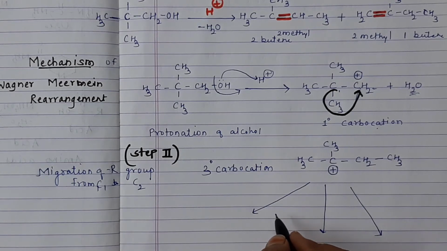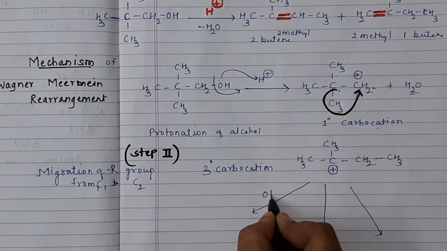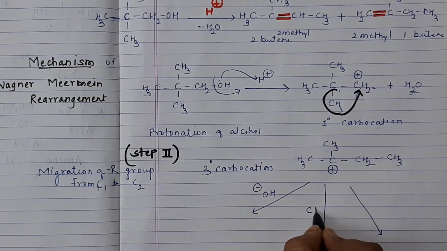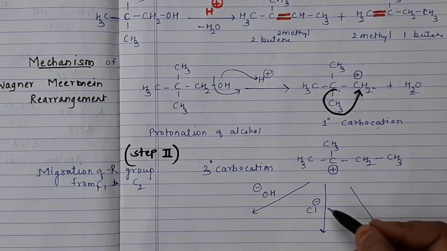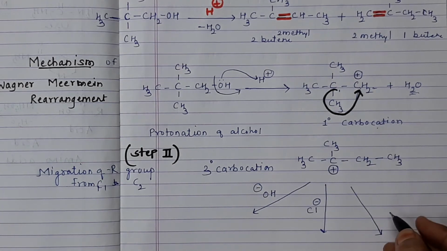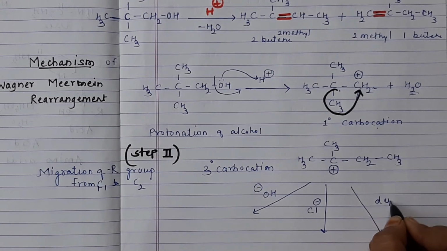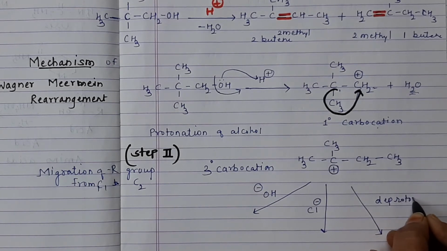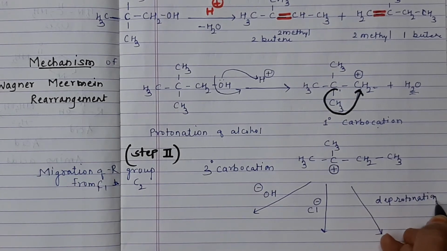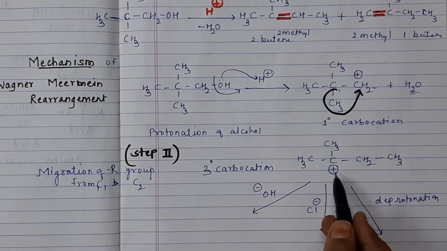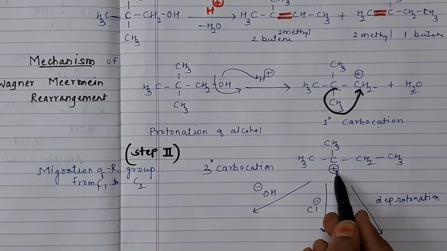If we are using NaOH, OH minus will be there, which is the attacking agent. If we are treating with RCl, then Cl minus will be the attacking agent. If we are treating this with an elimination or deprotonation reaction, or if a substitution reaction is there, this OH will be added here.